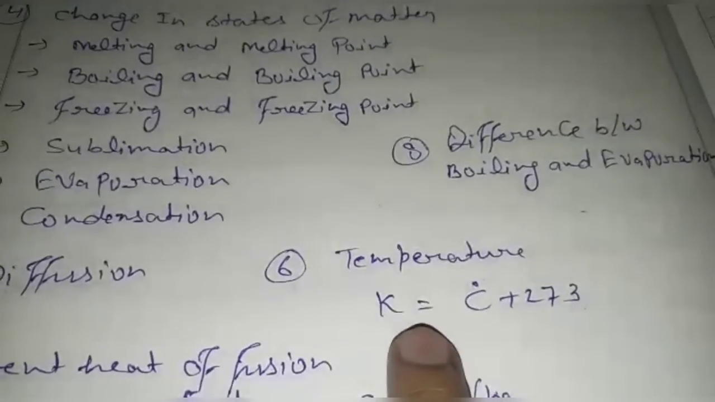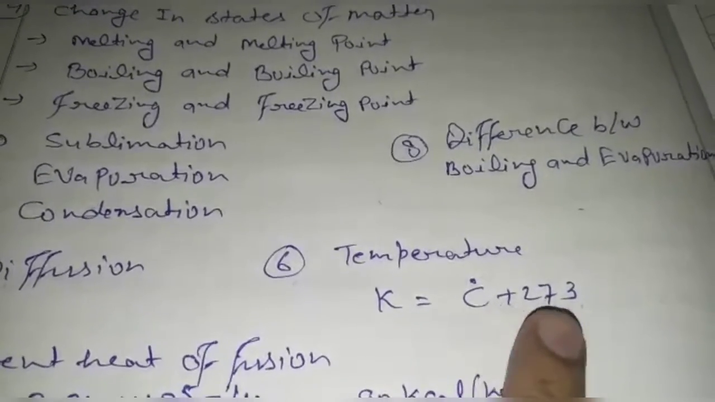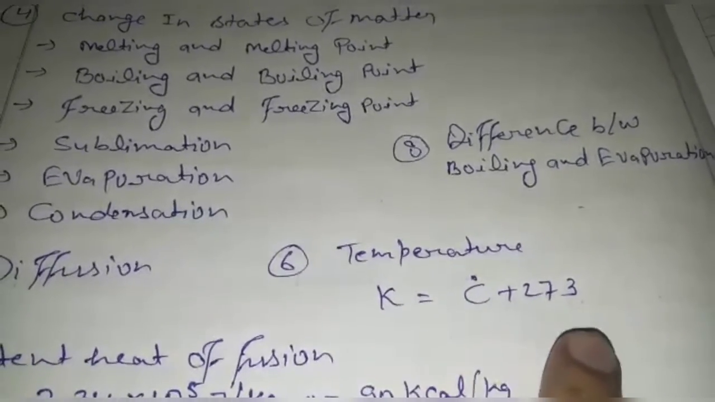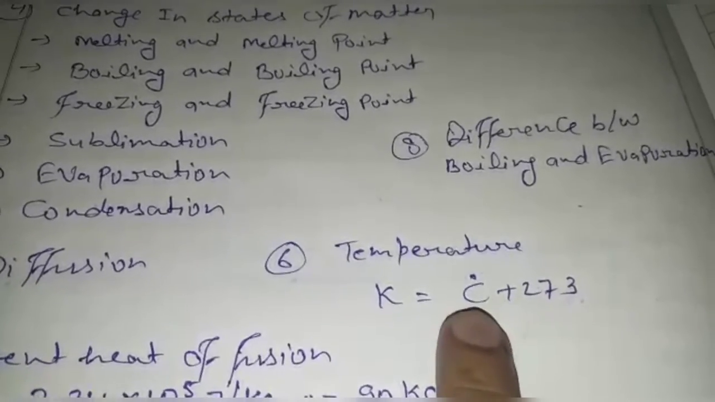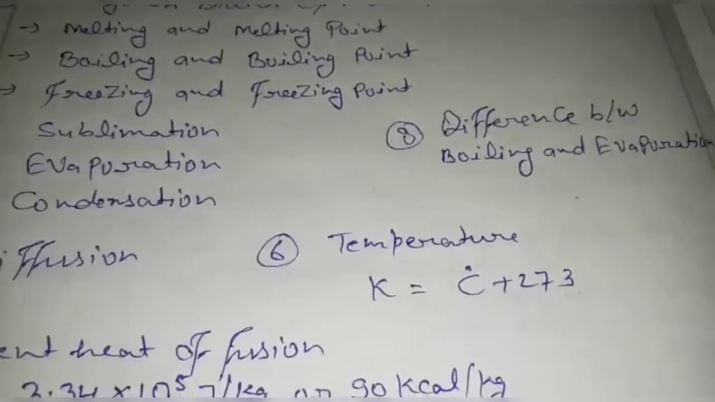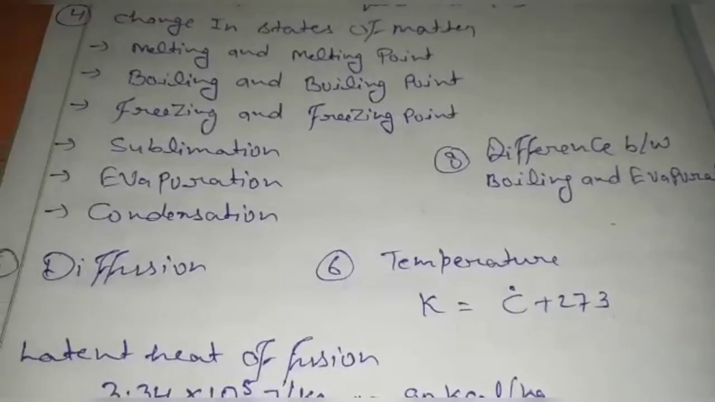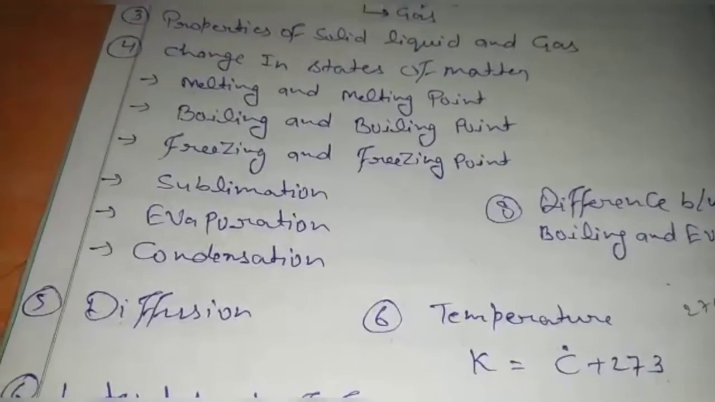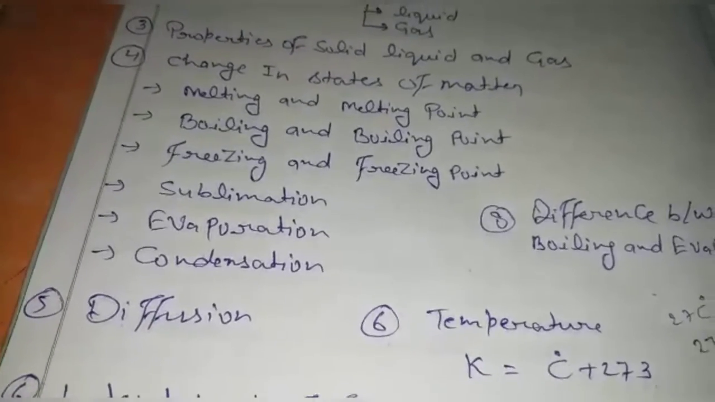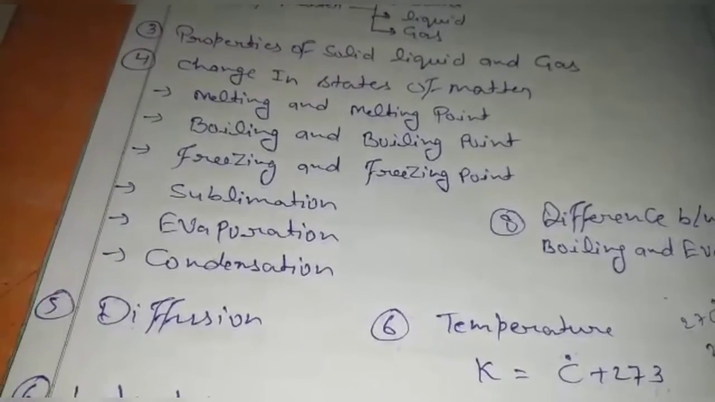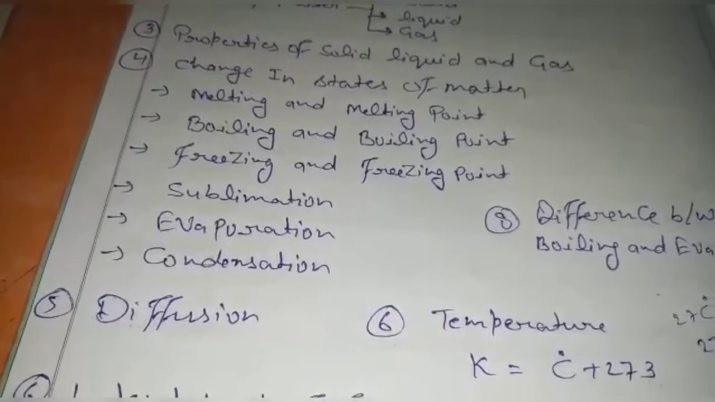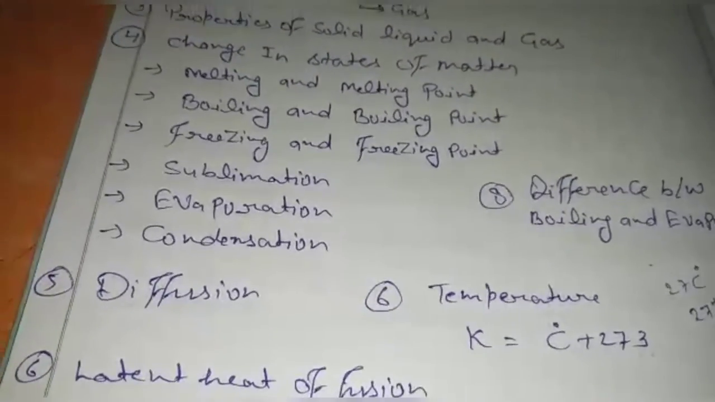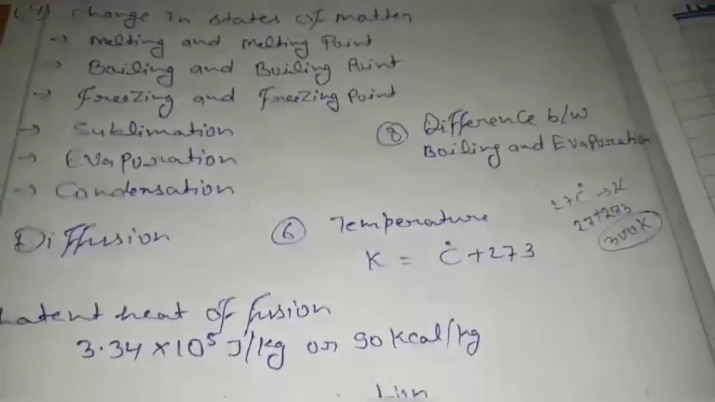Temperature: you have to change degree Celsius into Kelvin. So you have to add 273 to the degree Celsius. Such as, you have to change 27 degrees Celsius into Kelvin. So you add 273, so it is 300 Kelvin. So 27 degrees Celsius is equal to 300 Kelvin.